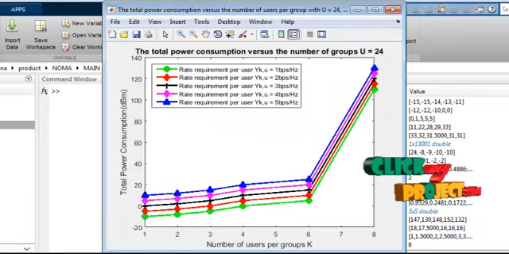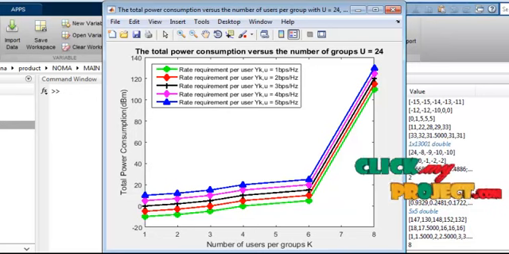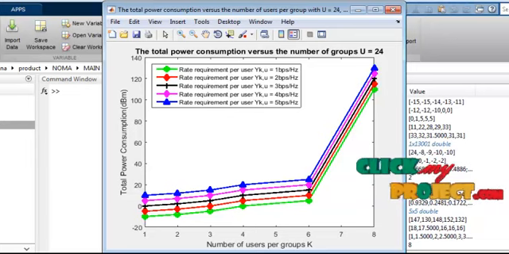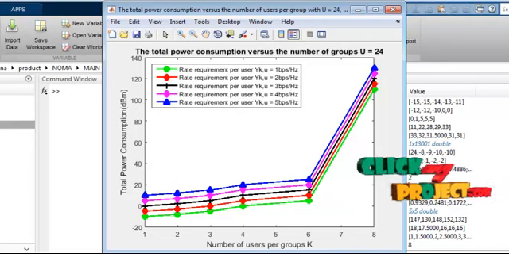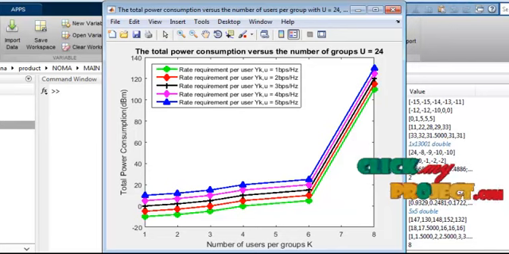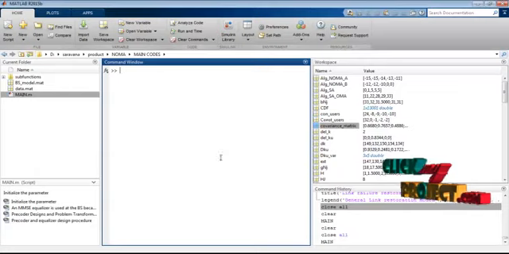And this is the final result for our system: total power consumption versus number of groups. These groups will be single stage groups. With the attackers, meaning the jammers, attacking these specific groups, we cannot get proper QoS, quality of service, while on the other side we get better quality of service. So this is a combination of different bits per frequencies we can consider for the different users. That's all. Thanks for watching.